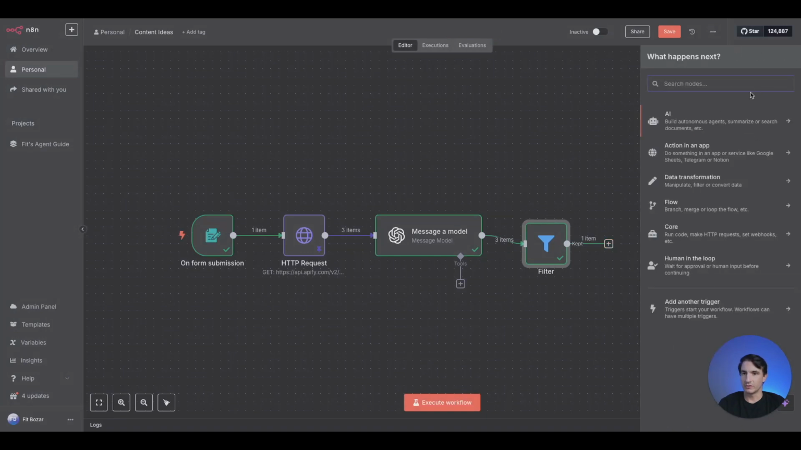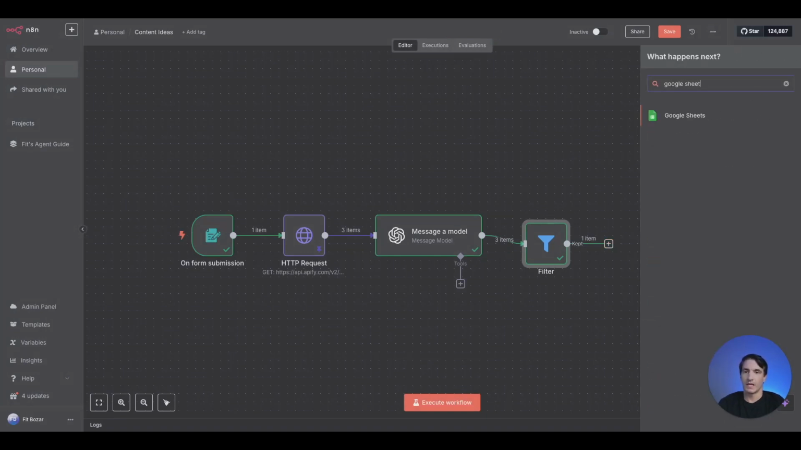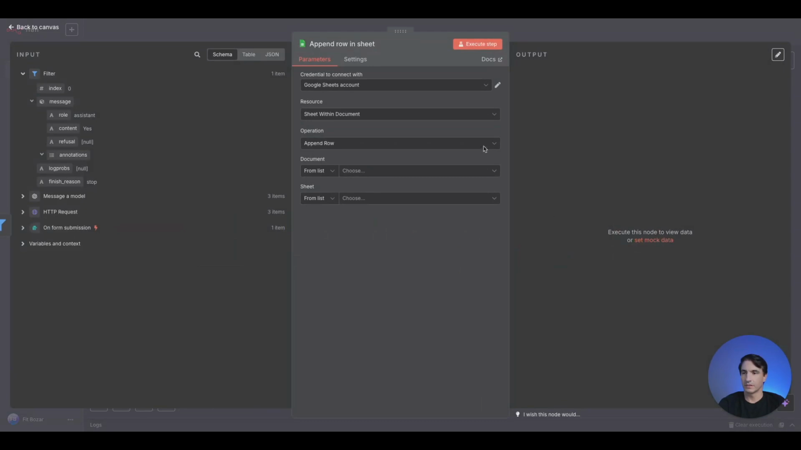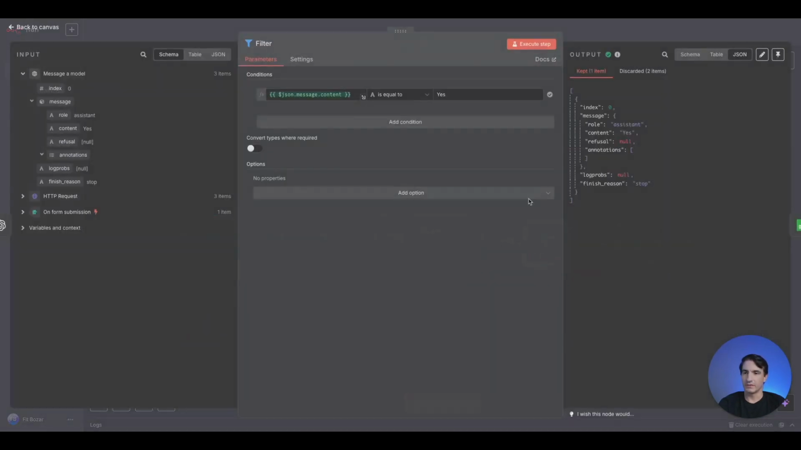And the next thing we will do is go ahead and add a Google Sheet. We will use the append row in sheet function. And just a quick note here on the filter, right? So it has to be equal to yes, exactly how it's written. So if you put a lowercase y here, all three would get discarded. So just be mindful of little details like this because it can cause a headache. Anyways, capital Y, just like in here.